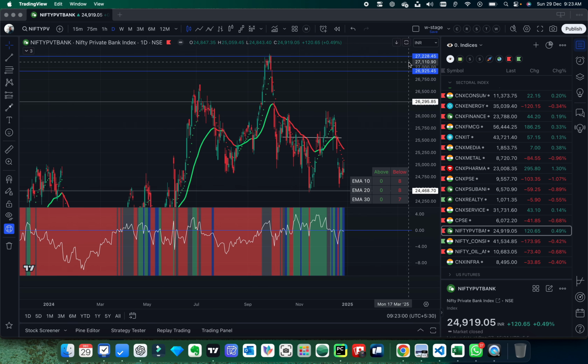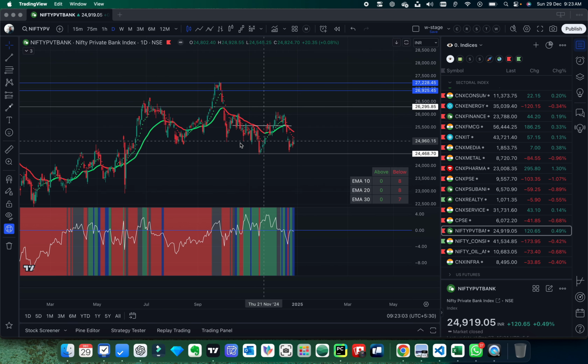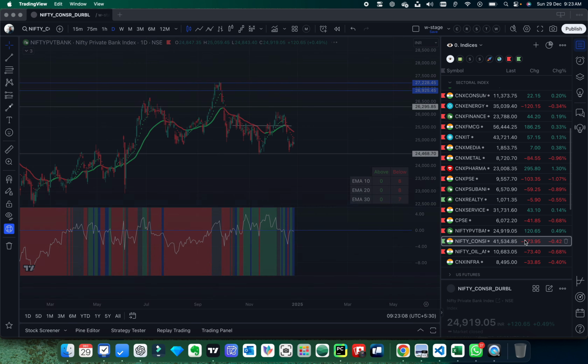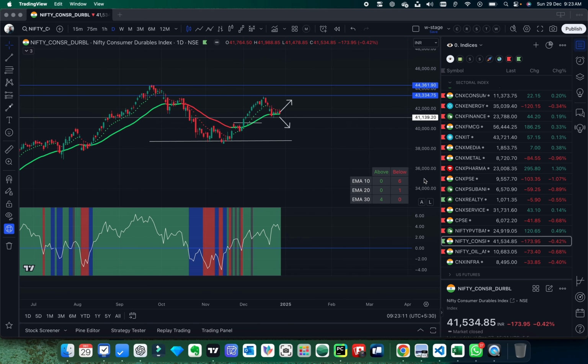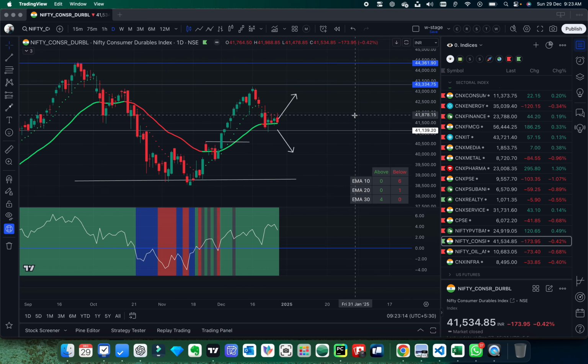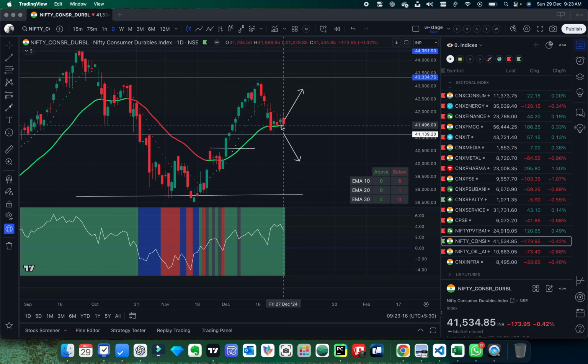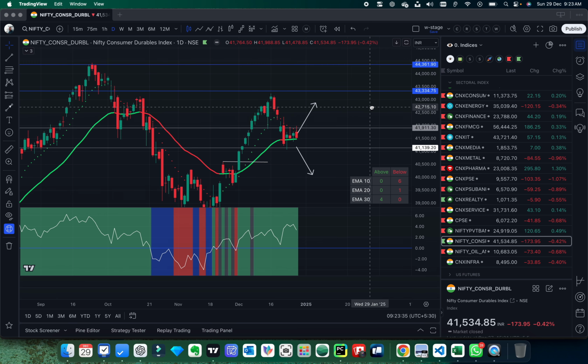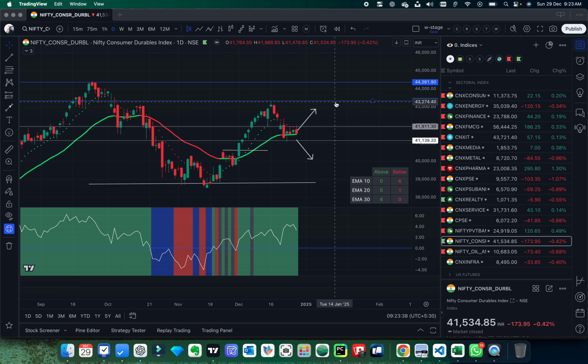Private banks, so all banks have similar kind of structure. They are in a broader range and they are on a support line. Consumer durable. So consumer durable is again on a flat line. So the momentum on the short term is not good. It's in a downtrend. It has closed below 20 EMA. So again we'll have to see the breakout in this week where it happens, whether it goes on upside or